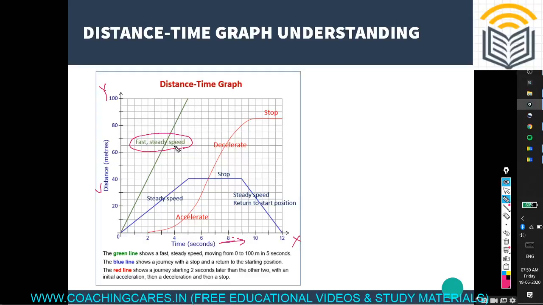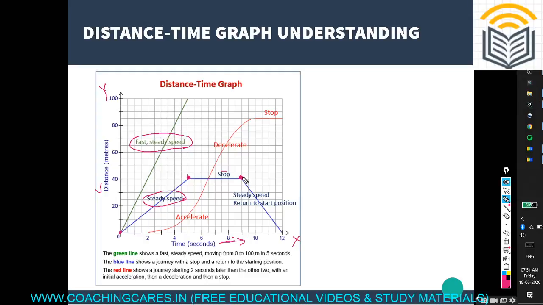And the blue line shows a journey with a stop and a return to the starting position. It is showing a steady speed from this point to this point. Then there is a stop from this point to this point. There is no displacement, no change in distance from here to here.